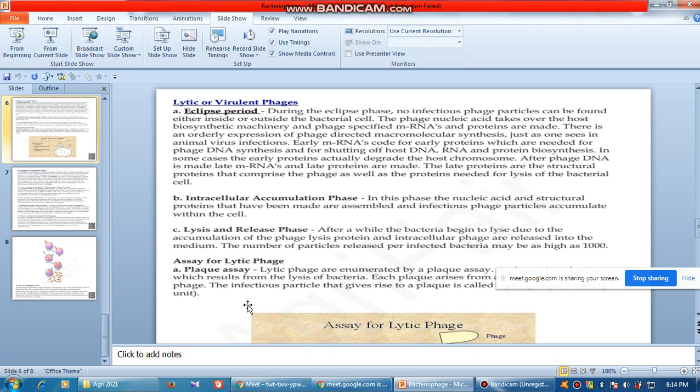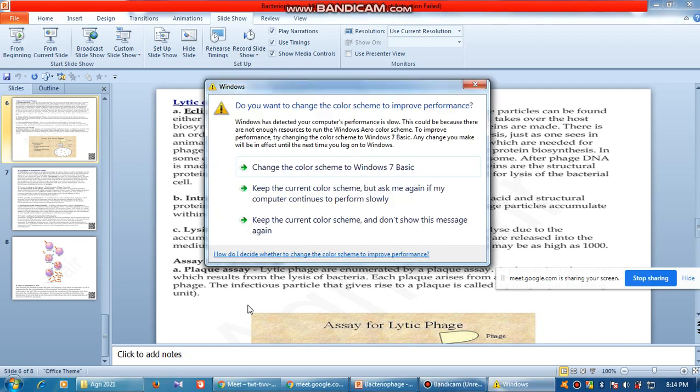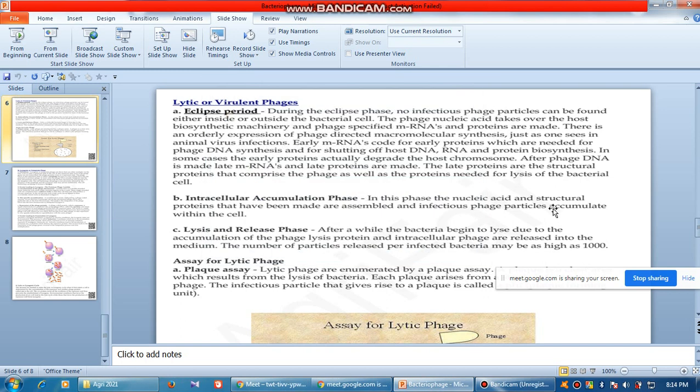So from where will the bacteriophage be formed? The DNA of the bacteriophage will change the format inside the bacteria, and the bacteria's RNA polymerase will start producing mRNA for the bacteriophage itself.